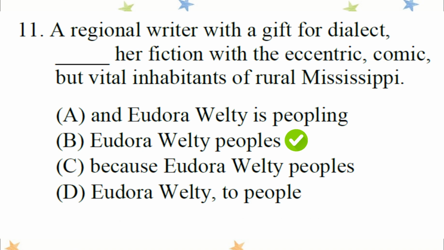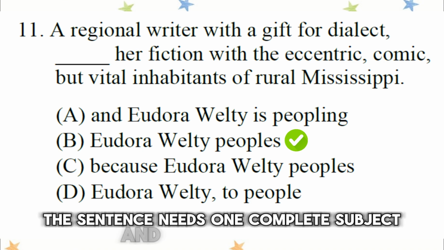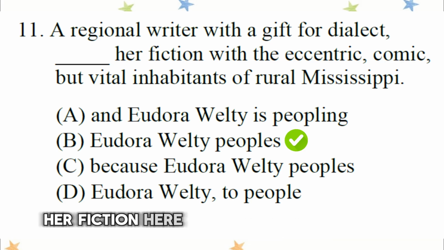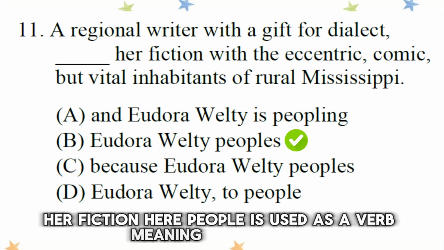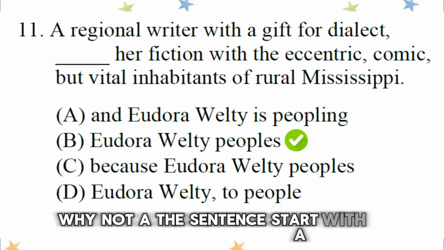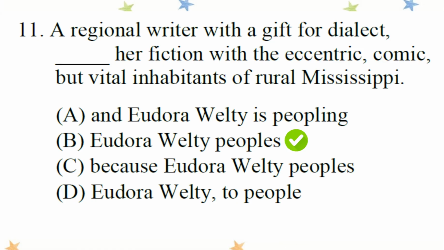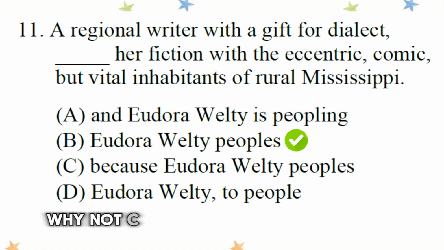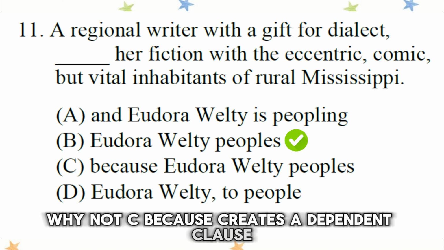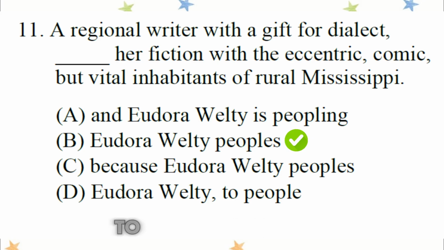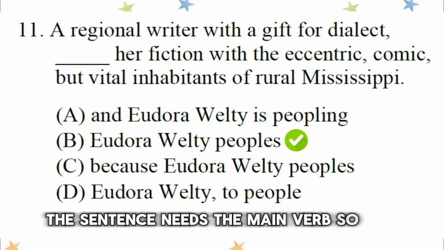Eudora Welty peoples. The sentence needs one complete subject and one complete verb. Eudora Welty peoples her fiction. Here, people is used as a verb meaning to populate. Why not A? The sentence starts with and without a previous clause. Also, is peopling doesn't fit the context. Why not C? Because creates a dependent clause. There's no independent clause to complete the sentence. Why not D? To people is an infinitive. The sentence needs the main verb. So the answer is B.